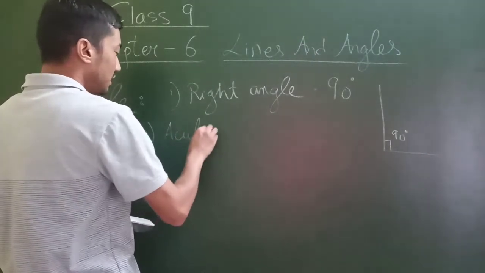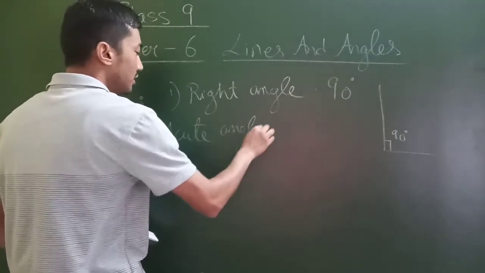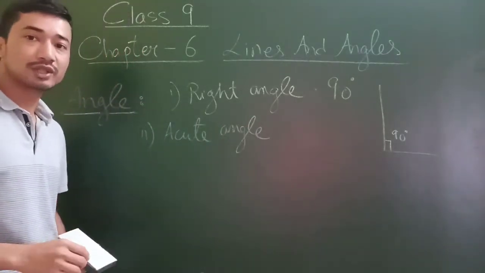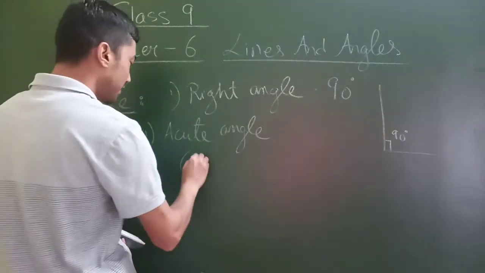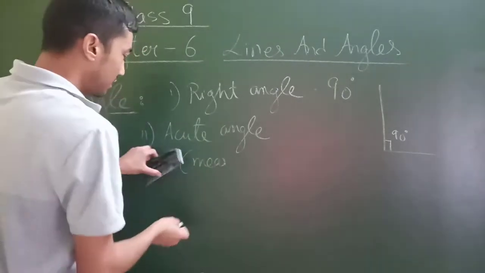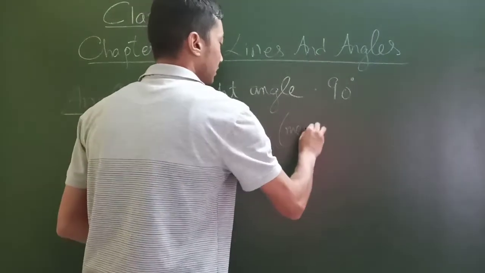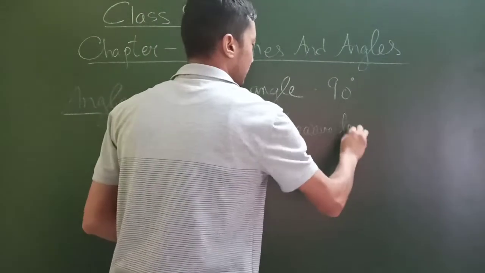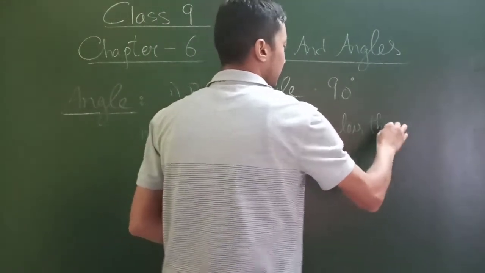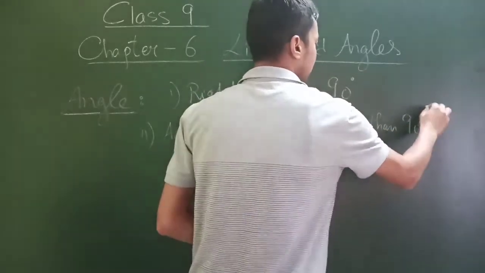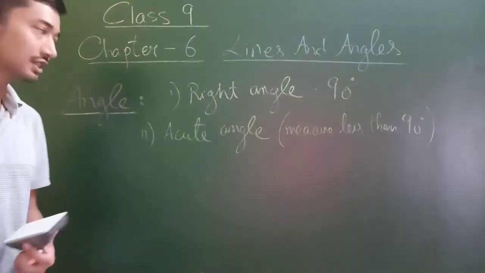Another one would be acute angle. Now, what is an acute angle? An acute angle is an angle whose measure is less than 90 degrees.